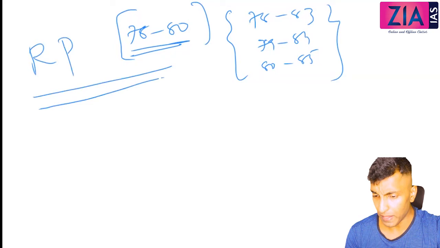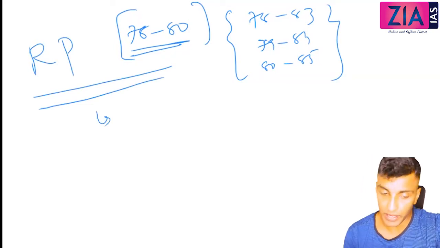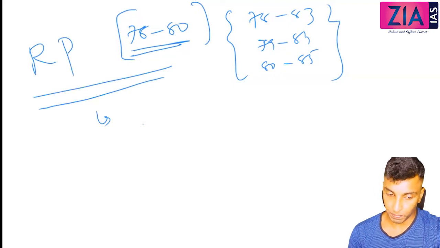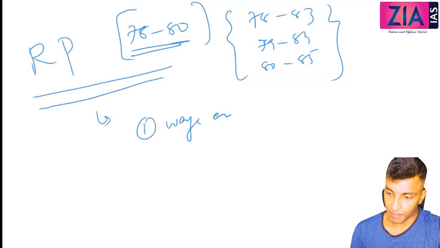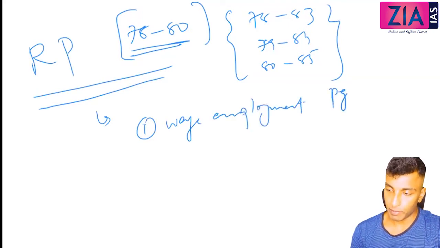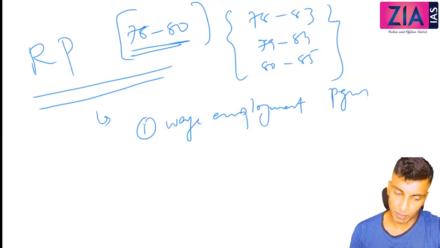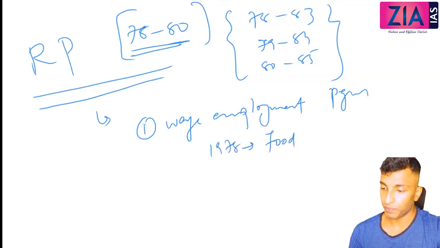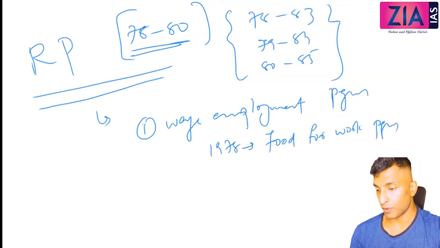During this time, you will see some new schemes introduced, like the poverty alleviation and employment generation programs. The main first one is the wage employment program. There are two types: wage employment program and self-employment program. Under the wage employment program, in 1978, the Food for Work program.